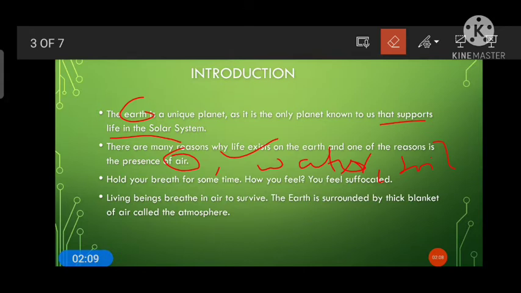Now you see, if you hold your breath for some time, you feel suffocated, right? For a minute, if you hold your breath, you feel suffocated. That means without air you cannot survive. So this planet is unique because it has air that we breathe. Living beings breathe in air to survive. The Earth is surrounded by a thick blanket of air that is called the atmosphere.